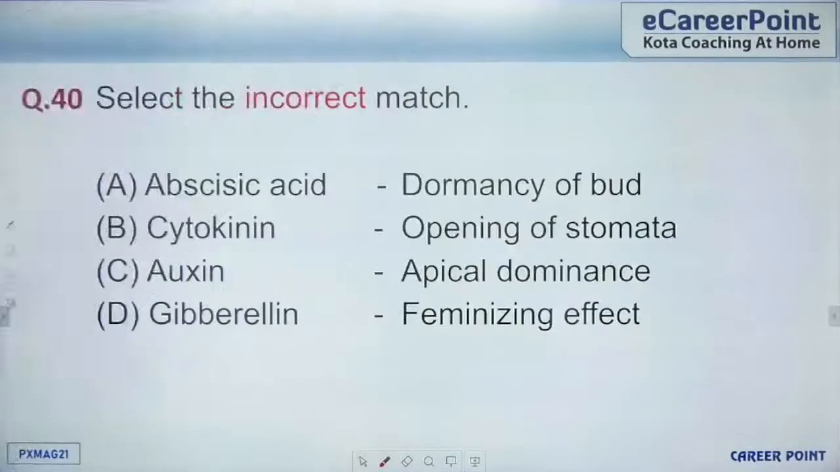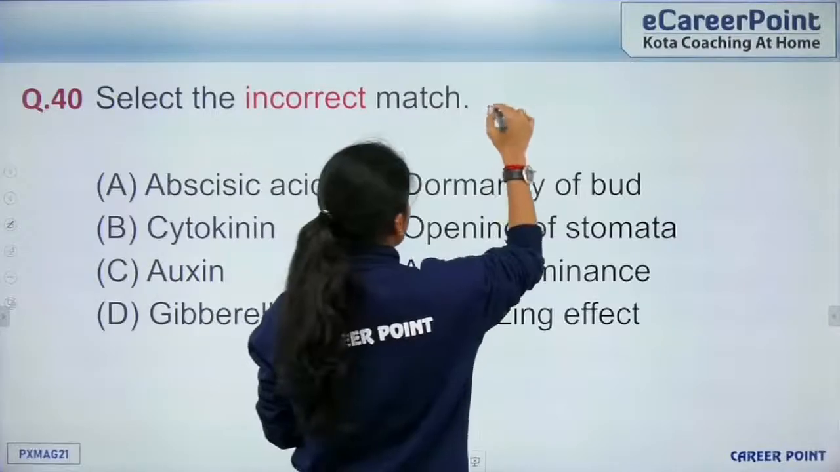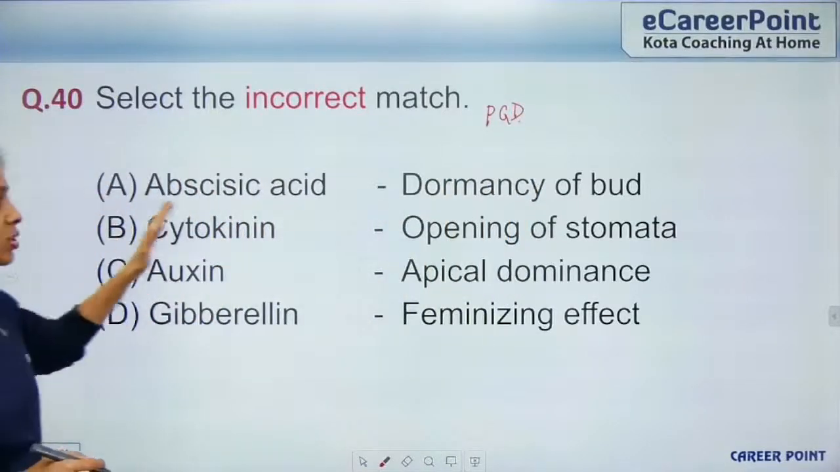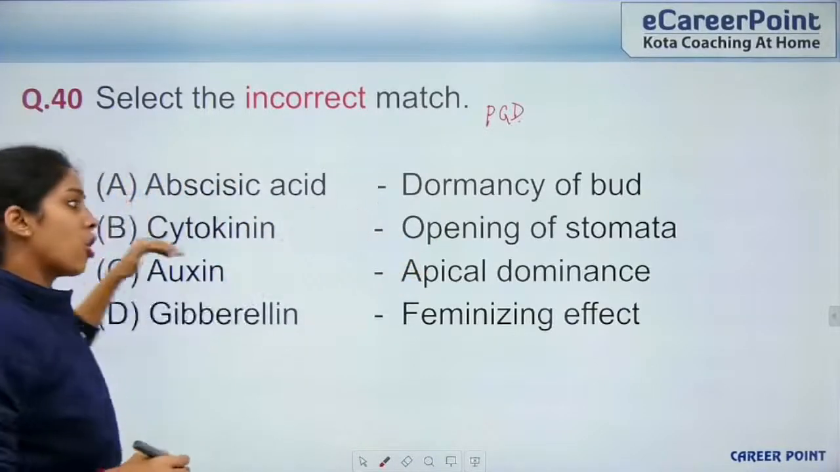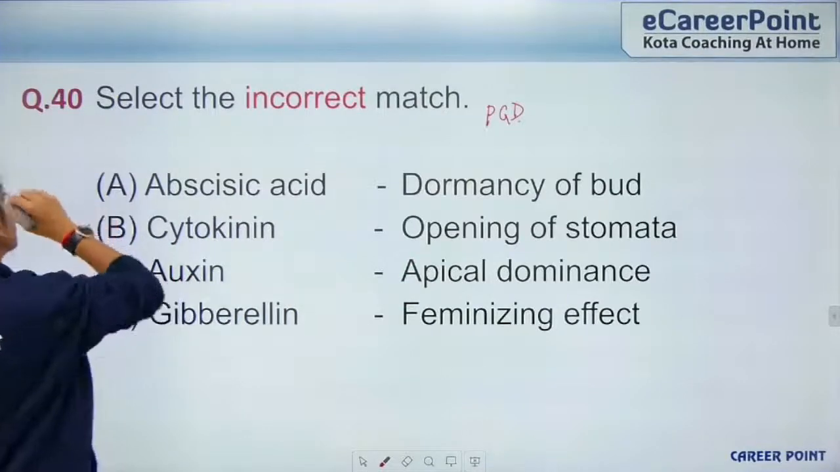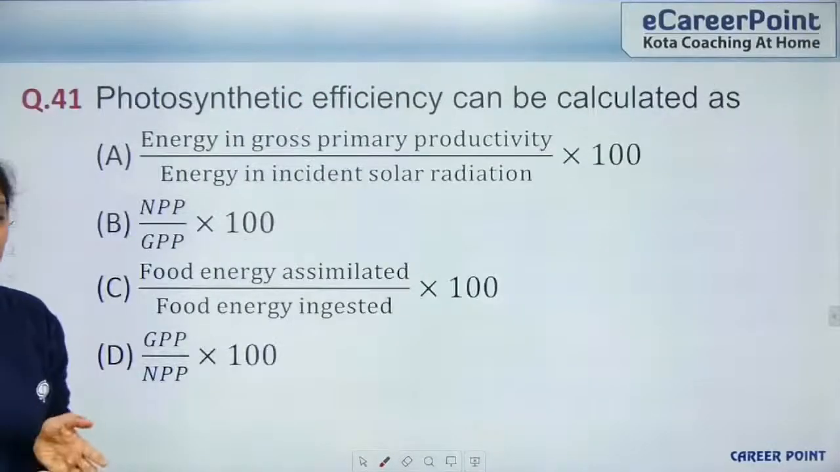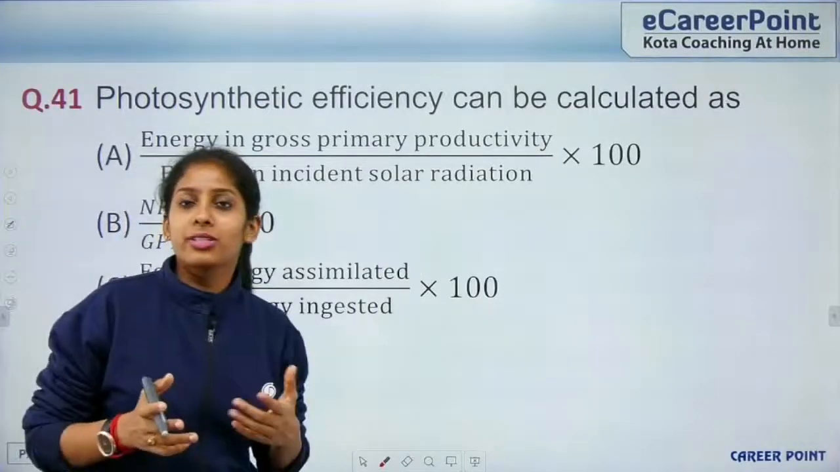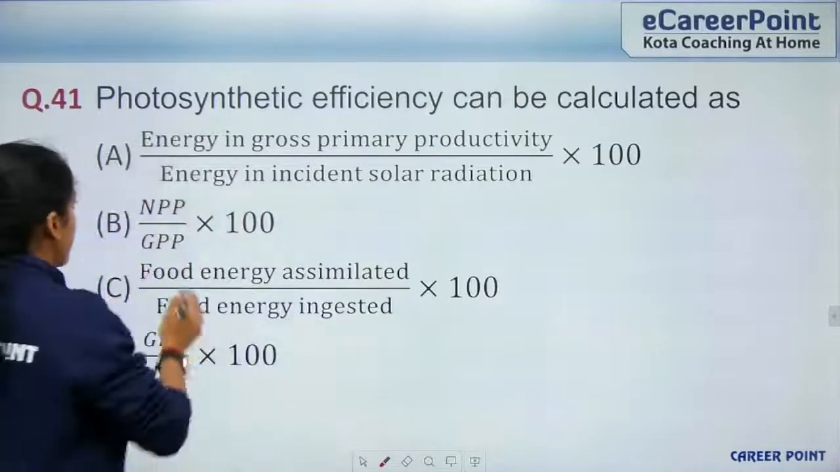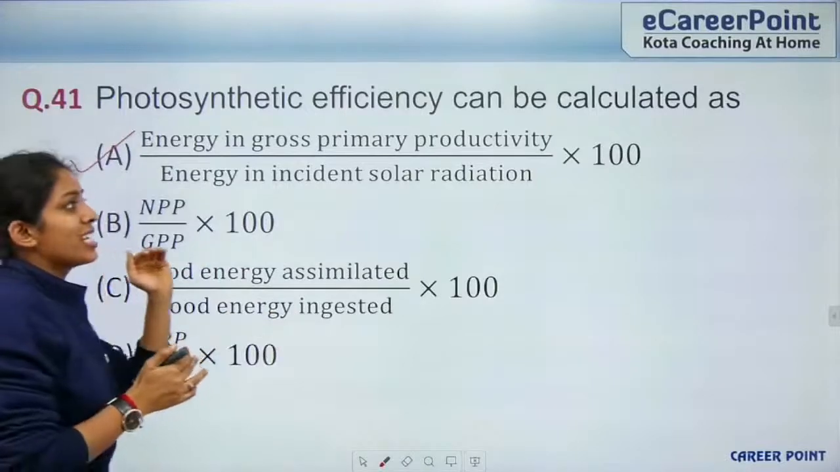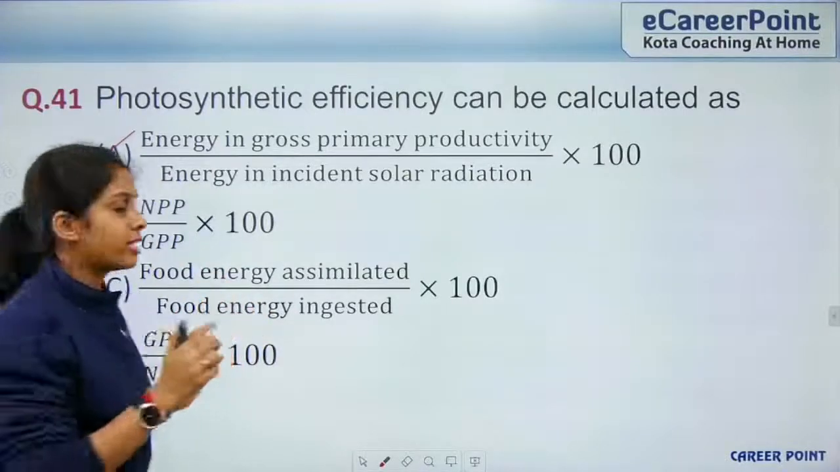So question 40, you have to select the incorrect pair. This question comes from plant growth and development. Abscisic acid, dormancy of bud, right. Cytokinin, opening of stomata, that's right. Auxin, apical dominance, that's also right. Gibberellin, feminizing effect is wrong. So we go to the next question, question 41. Photosynthetic efficiency can be calculated as, so know that this chapter comes from photosynthesis in higher plants. So this is energy in gross primary productivity by energy in incident solar radiation. So this is a direct formula.